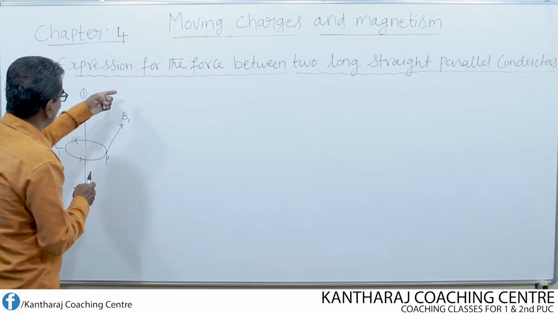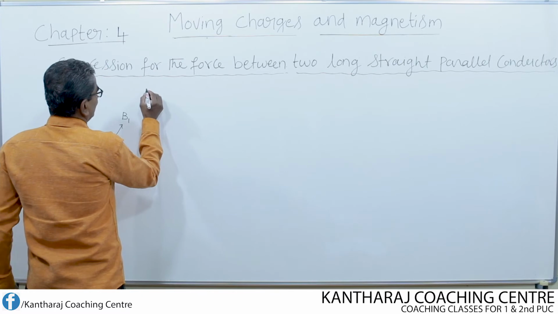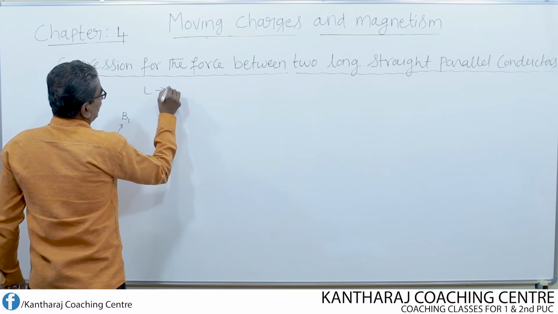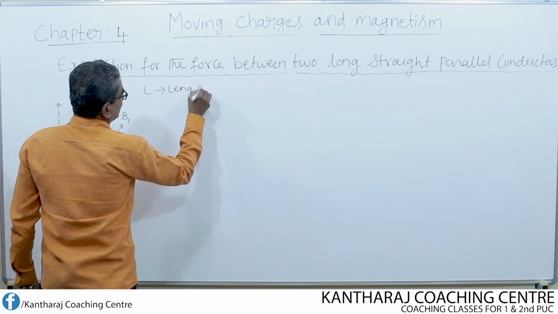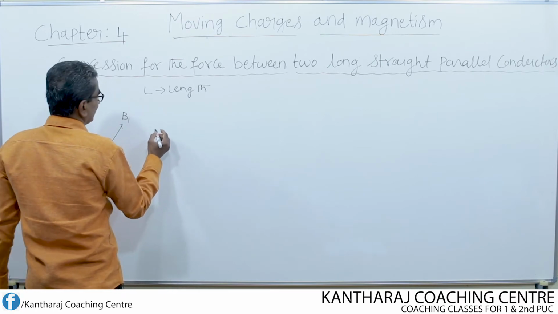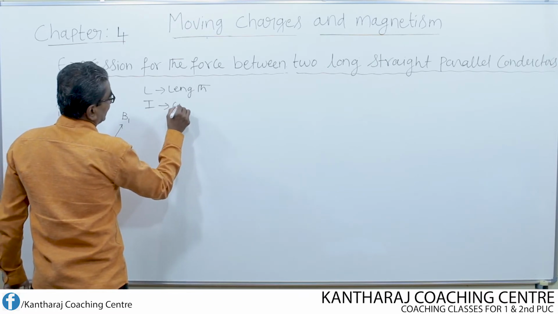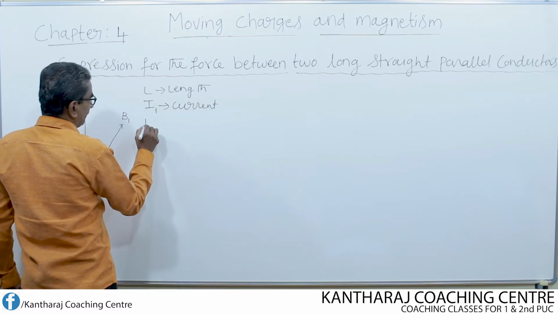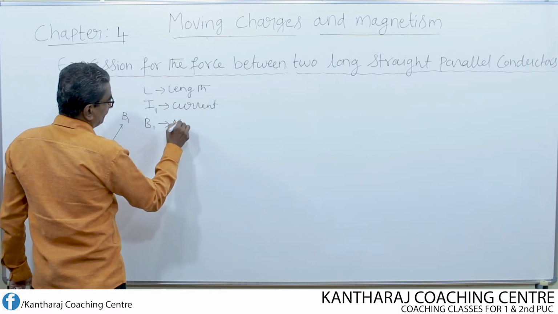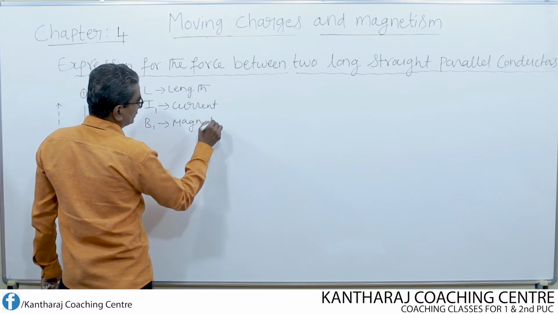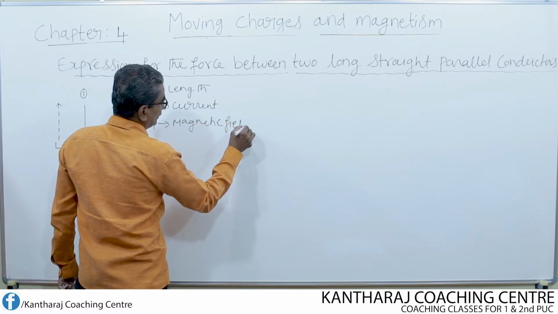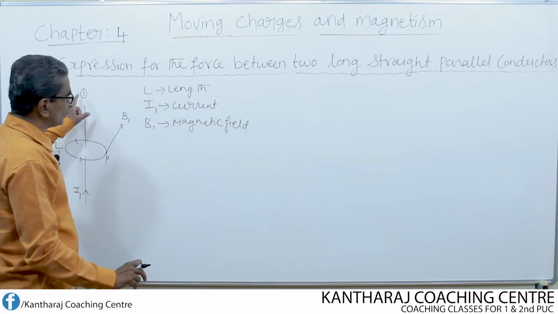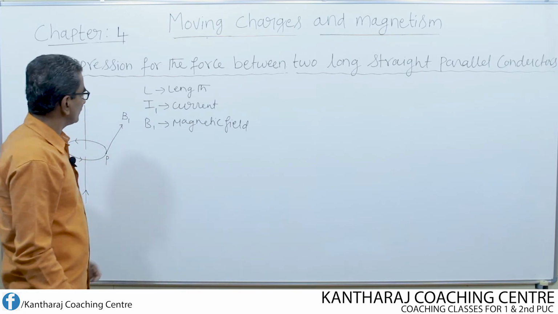Let us consider: L is the length of the conductor, I1 is the current flowing through the conductor, and B1 is the magnetic field due to the current I1 flowing through the first conductor.